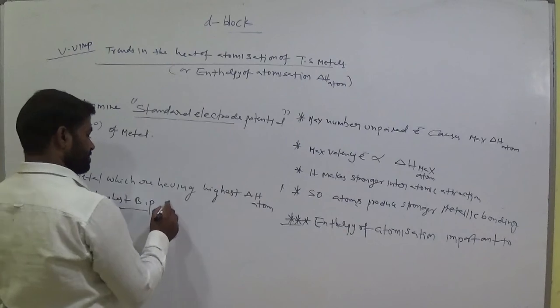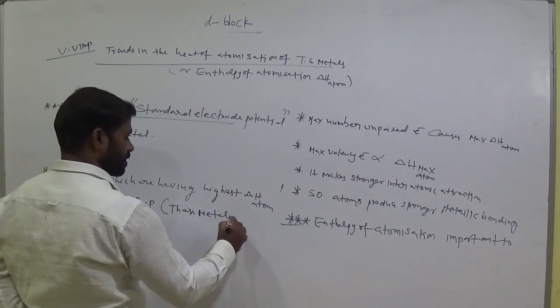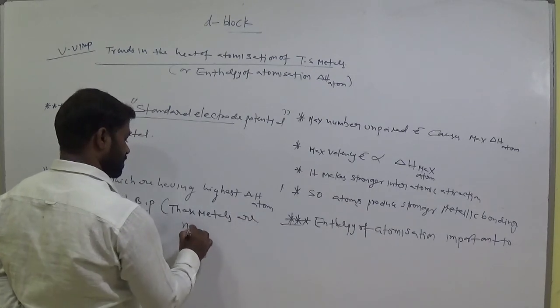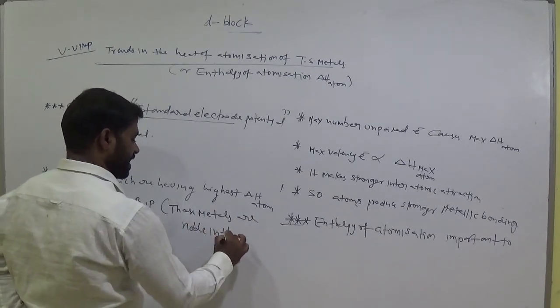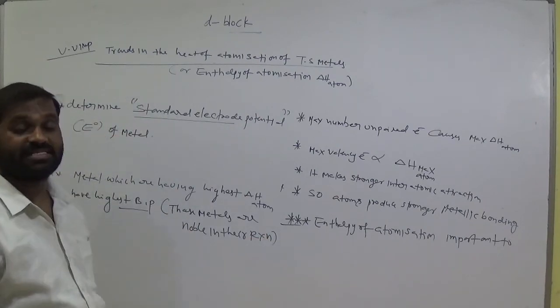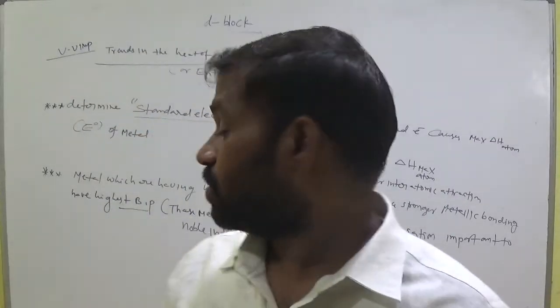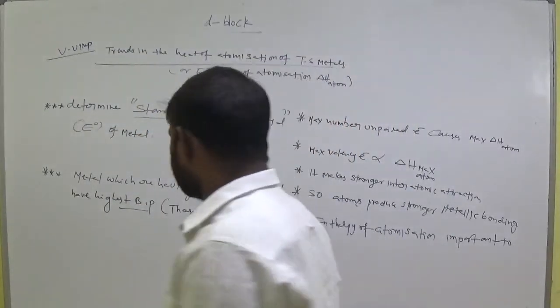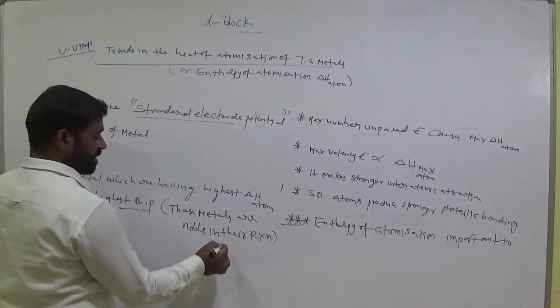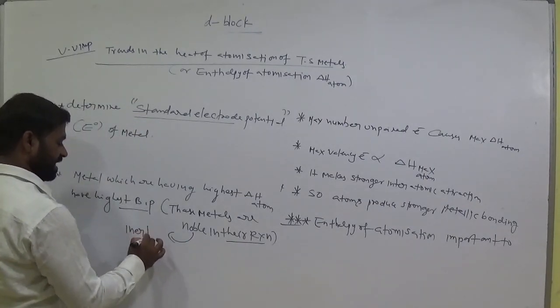And those metals are noble in their reactions. Metals having the highest delta H value and highest boiling points are noble in their reactions. Noble means chemically inert.